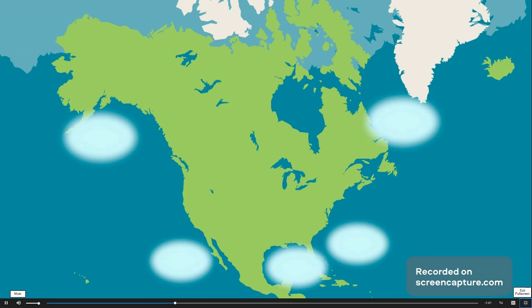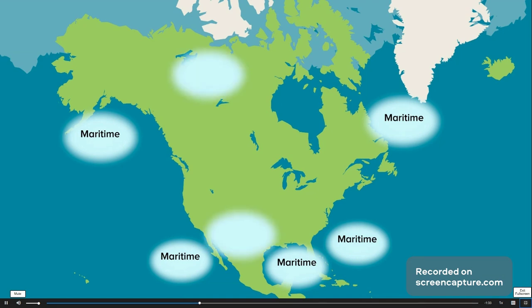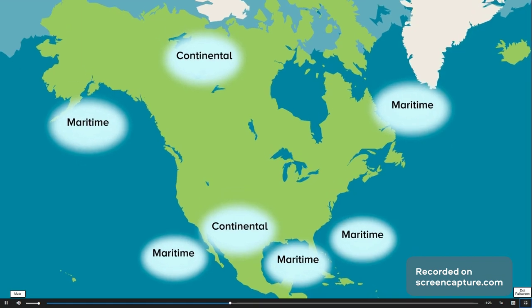Air masses that form over water are referred to as maritime masses. Since they form over water, the air in these masses is humid. Air masses that form over land are referred to as continental masses. Since they form over land, the air in these masses is drier than in those formed over water.